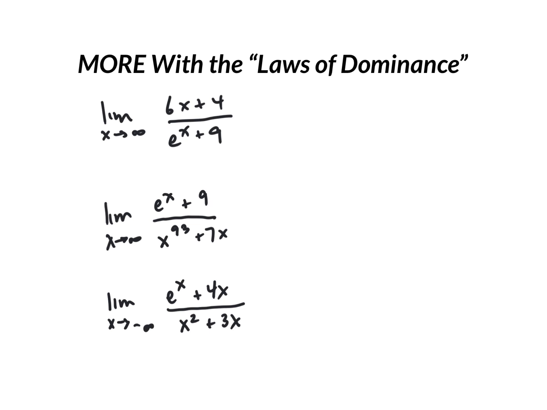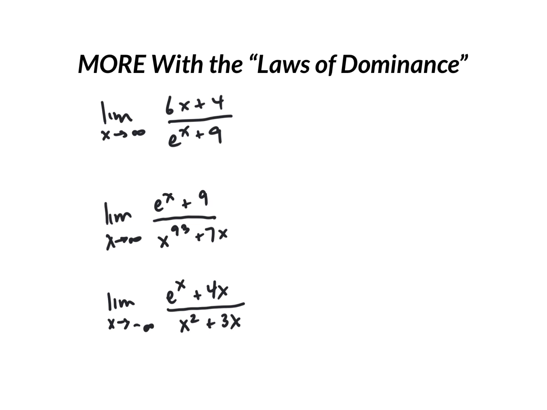The laws of dominance, which I talked about in another video, is essentially looking for the highest powered thing. The highest powered thing dictates our end behavior. We know that from pre-calculus and polynomials, the x cubed, x squared. We know what those look like based on the highest powered thing. And oftentimes, in an example where all of the functions are the same types of things, they're all linear, parabola, whatever, or they're all polynomials, it's very easy to spot the highest powered thing. But sometimes we mix those things up.